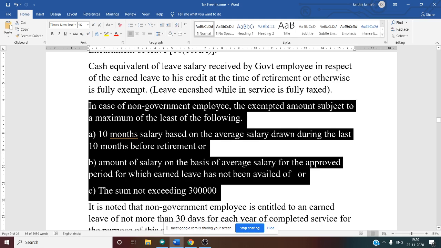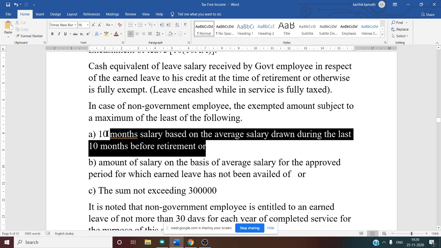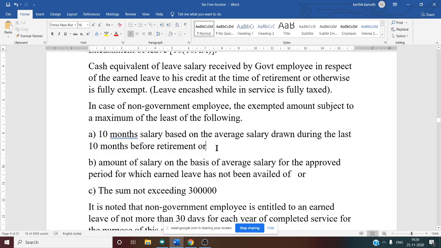First, 10 months salary based on the average salary drawn during the last 10 months before retirement. This is similar to the not covered employee under gratuity, but the difference here is that the month of retirement is included for earned leave encashment, whereas for gratuity calculation it is excluded.